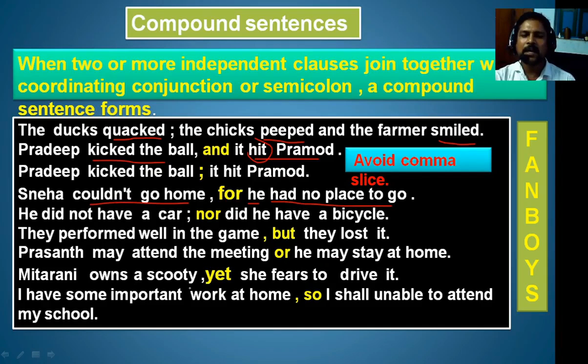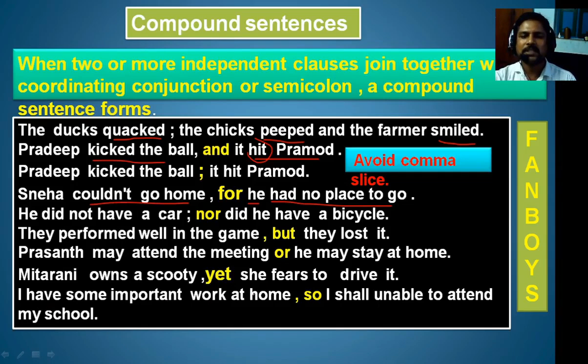Mitarani owns a scooty, yet she fears to drive it. Here Mitarani owns a scooty is one clause, an independent clause. She fears to drive it is another clause. This is also an independent clause. These two independent clauses are combined with yet. Yet is a coordinating conjunction. When two or more independent clauses are joined with a coordinating conjunction, we call it a compound sentence.